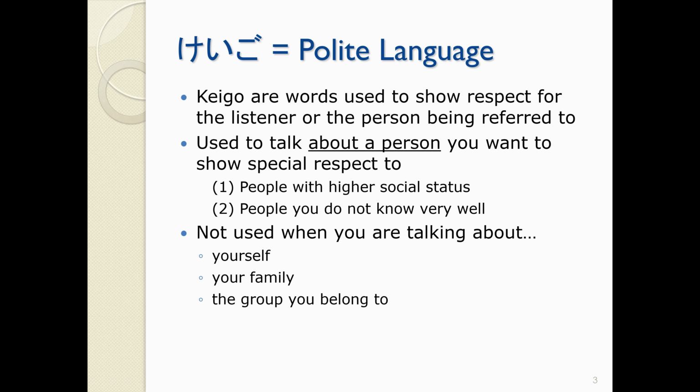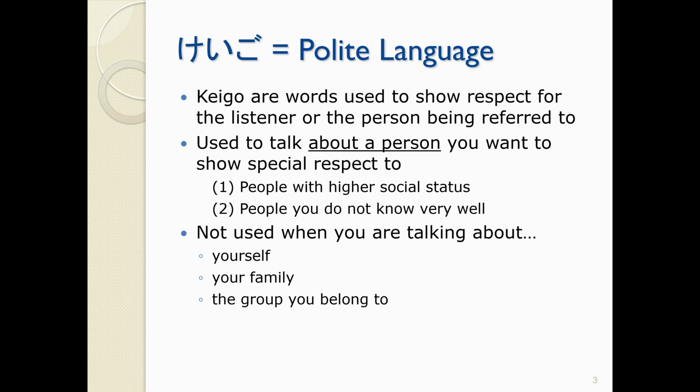So it might be somebody of higher social status, for example, your boss, your teacher. It might be an older person, or it might be a customer at your job. Or we also might use it with people that we just don't know very well.